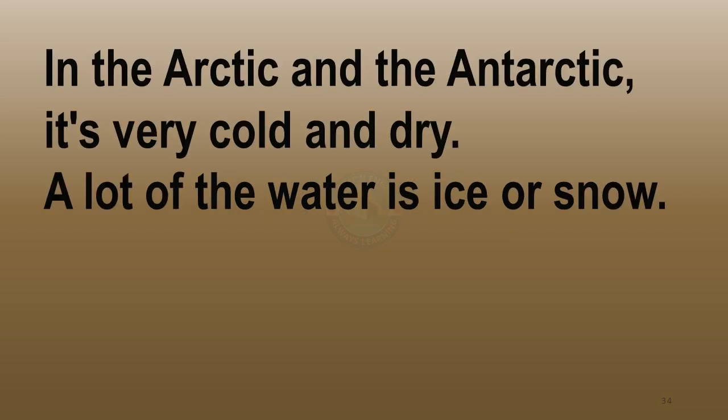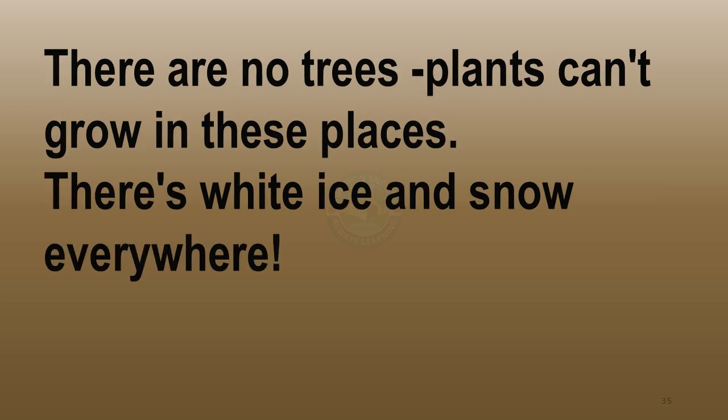Cold and dry. In the Arctic and the Antarctic, it's very cold and dry. A lot of the water is ice or snow. There are no trees. Plants can't grow in these places. There's white ice and snow everywhere.